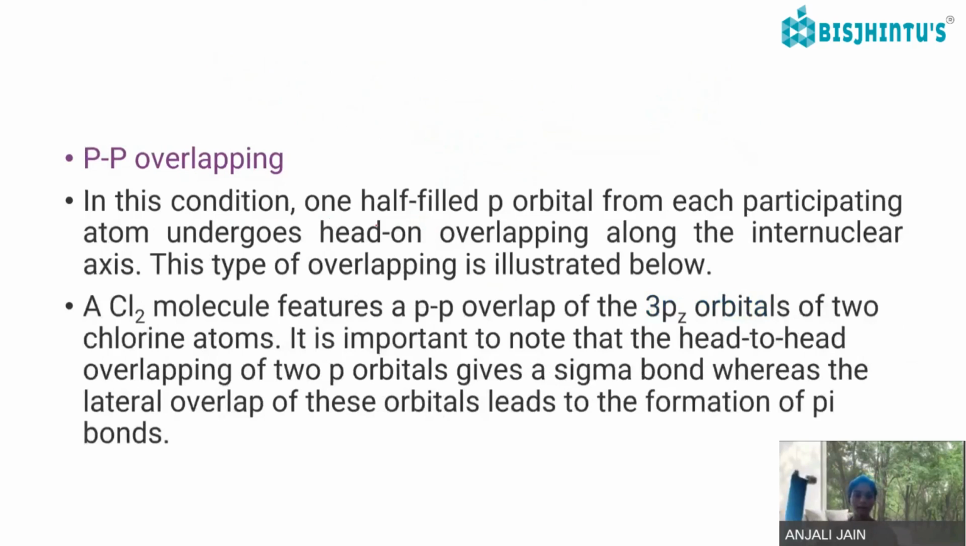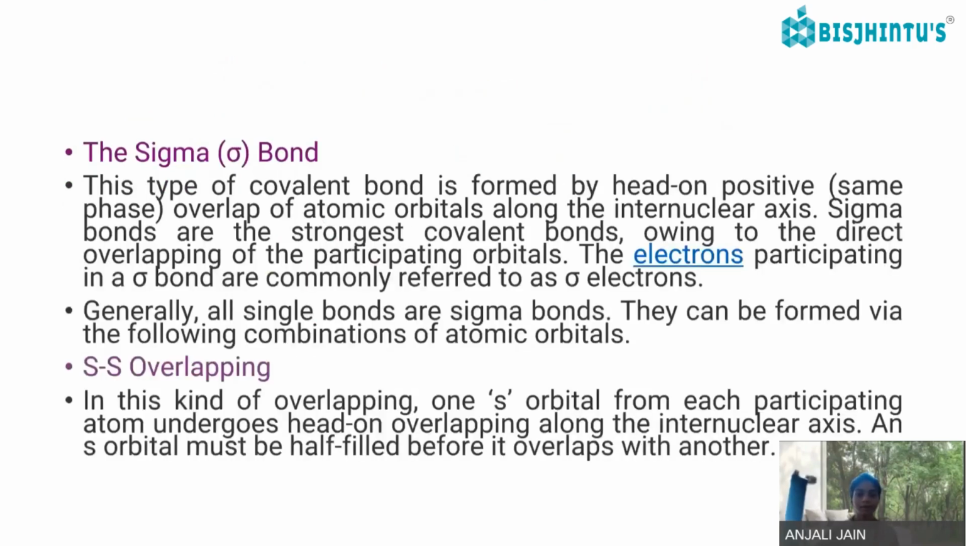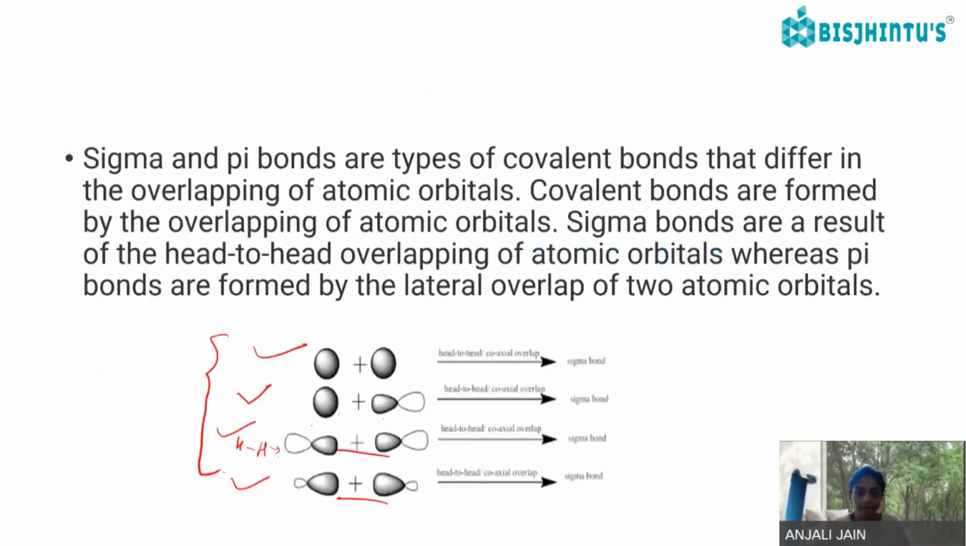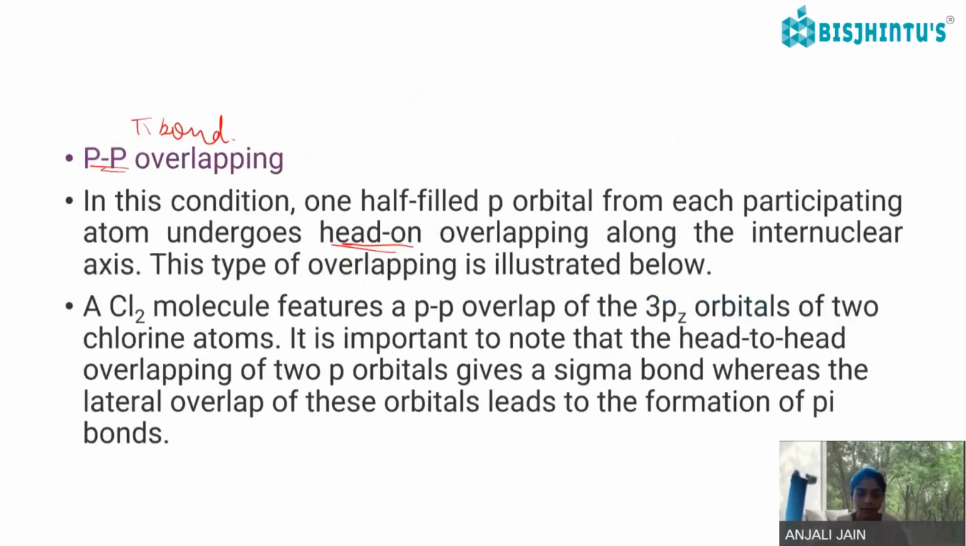Now pp overlapping. In this condition, one half-filled p orbital from each participating atom undergoes overlapping along the internuclear axis. Head-on overlapping is there in the pp overlapping, whereas pi bond formation takes place by sidewise overlapping. In the sigma bond, we know that it is always head-to-head overlapping. Here head-to-head overlapping is there and here sidewise overlapping is there in the pi bond formation.